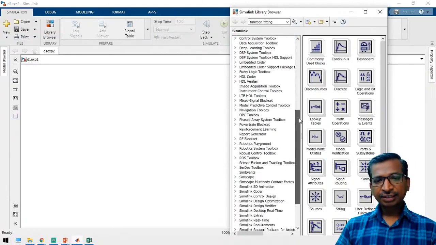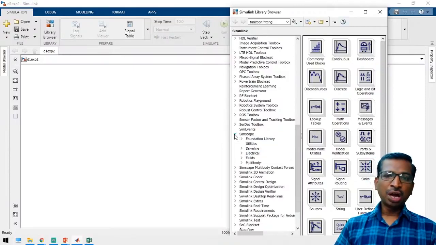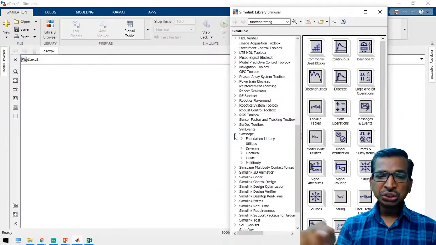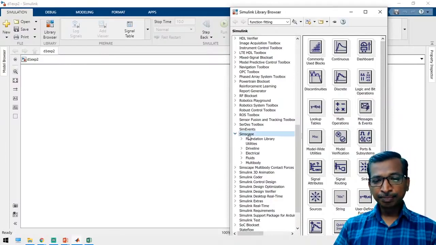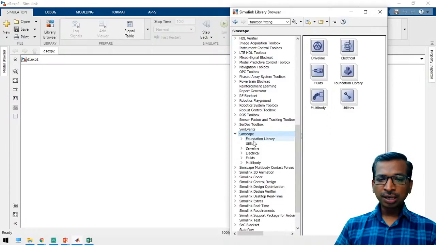After that, you have to go to the Simscape block sets. After MATLAB installation, you have to ensure whether this toolbox is included or not. In this toolbox, the foundation library, driveline, electrical, fluids, and multi-body all need to be included. Otherwise, we cannot finish our simulations.